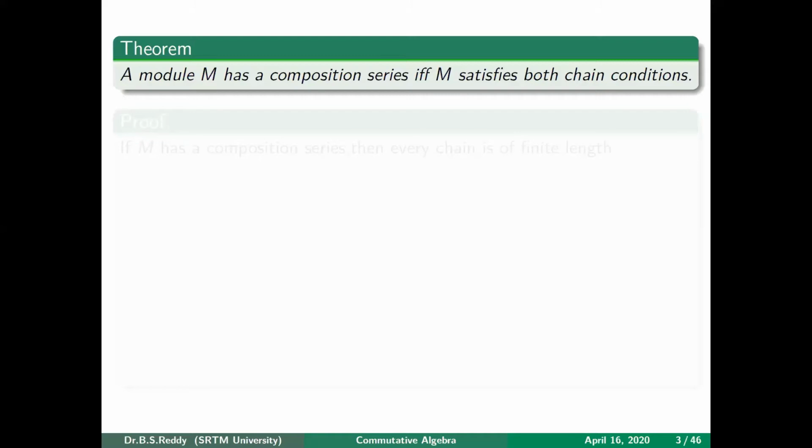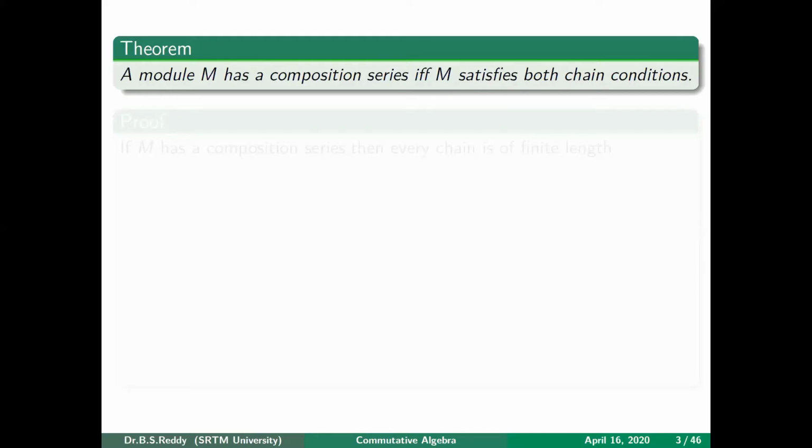So if we know that some module satisfies both ACC as well as DCC, then we can say that it has a composition series, and vice versa. And if you recall our lectures, we proved that Z satisfies ACC but does not satisfy DCC. So Z does not have a composition series. From that we can conclude using this result.